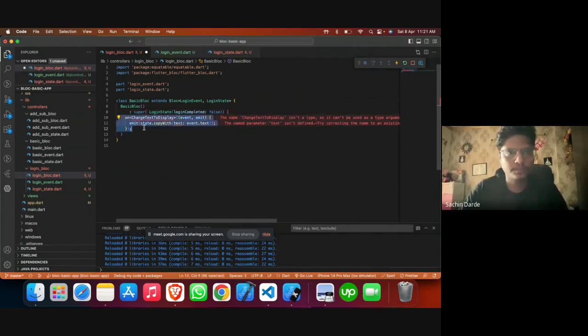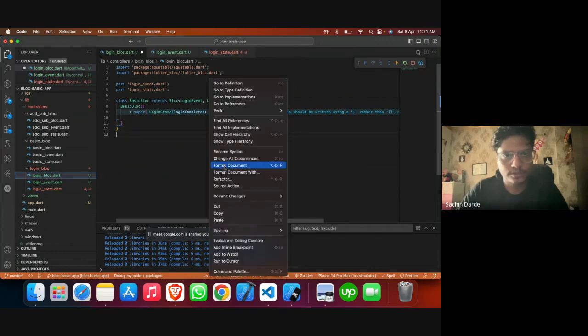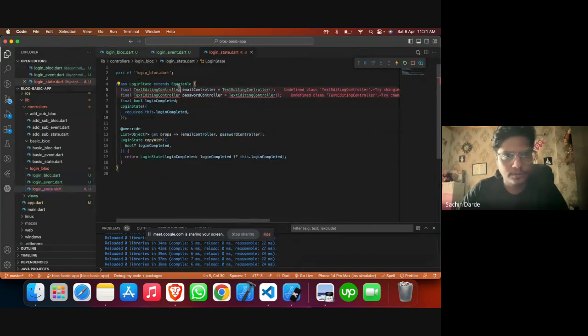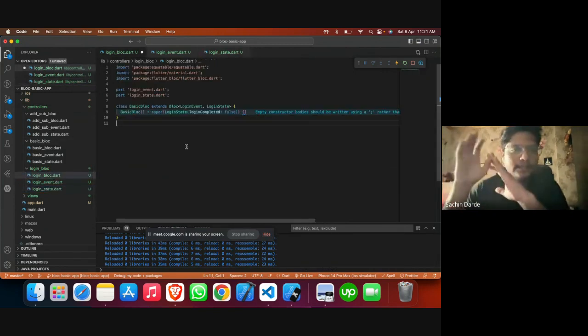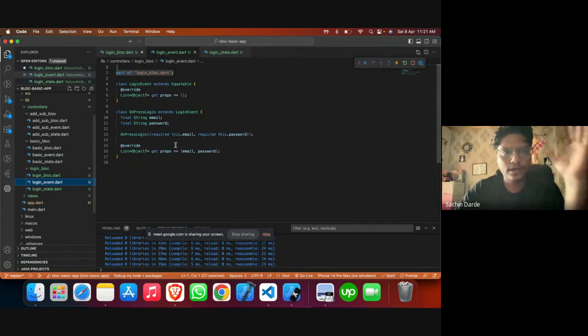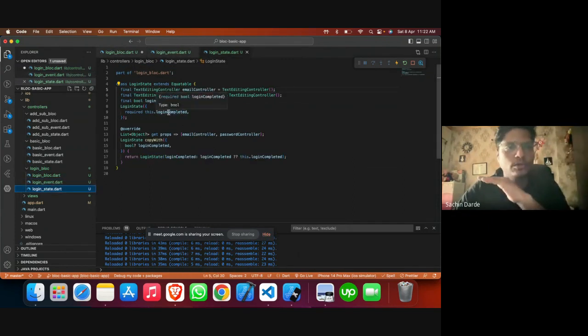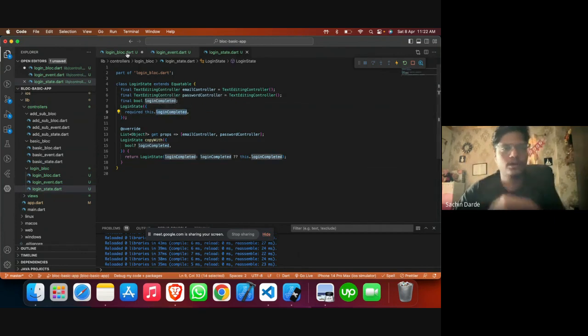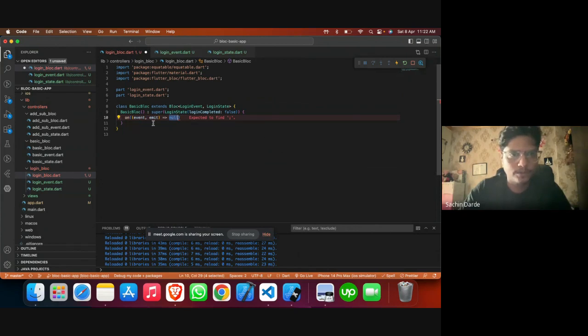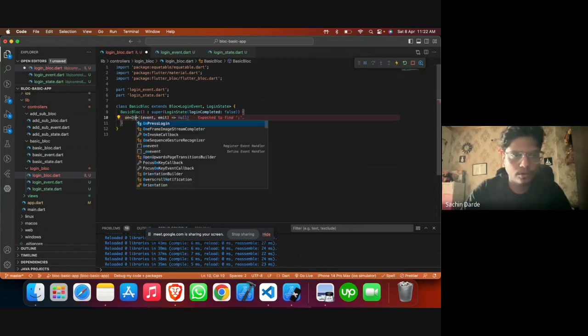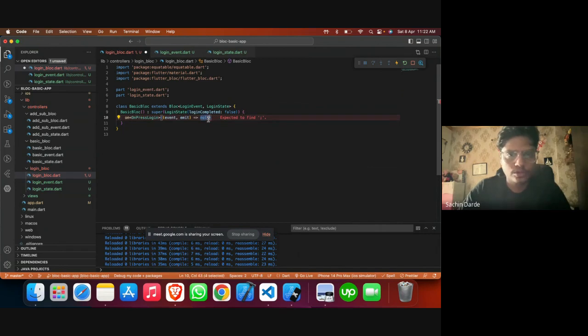So cool. Let me just reiterate to make it simple for everyone. We have not done anything yet. We have just created this event, which is called on press login, and the state which we have created, and it has only one parameter, which is login completed. Okay, so let's define our event on press login. Here we can write the logic which needs to be performed on login.